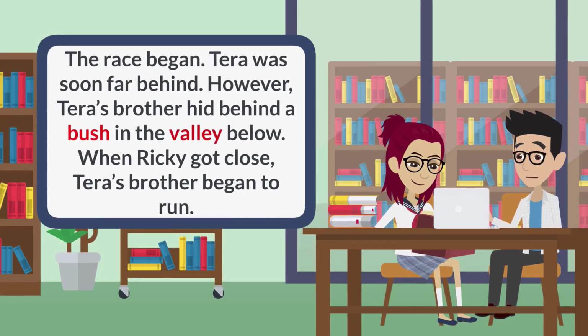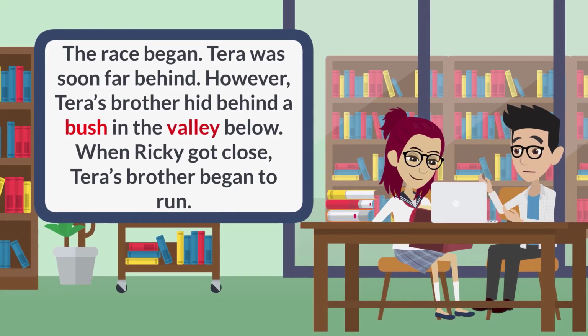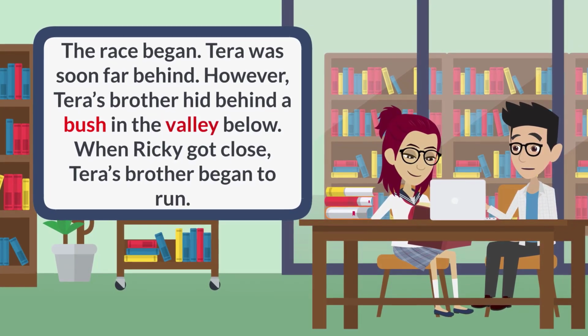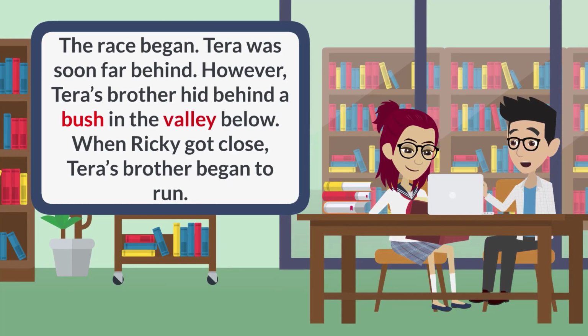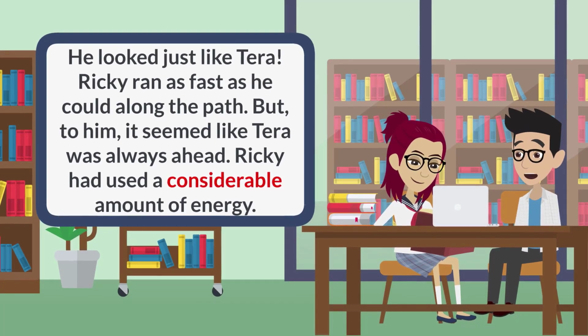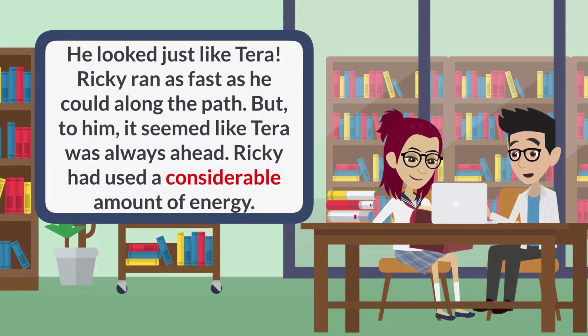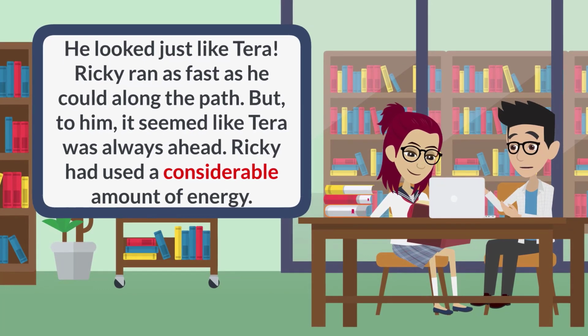The race began. Tara was soon far behind. However, Tara's brother hid behind a bush in the valley below. When Ricky got close, Tara's brother began to run. He looked just like Tara. Ricky ran as fast as he could along the path. But to him, it seemed like Tara was always ahead.